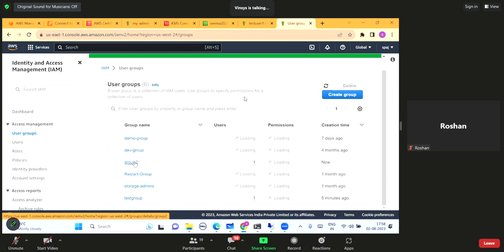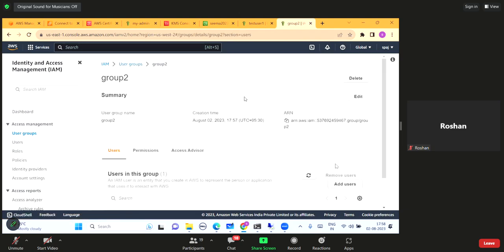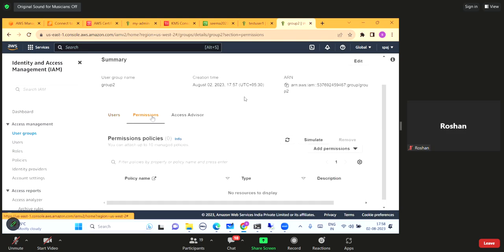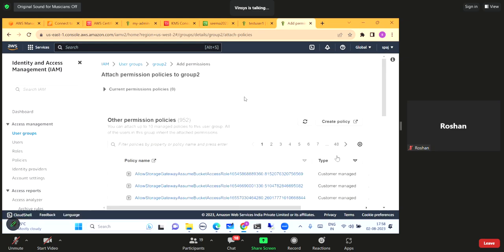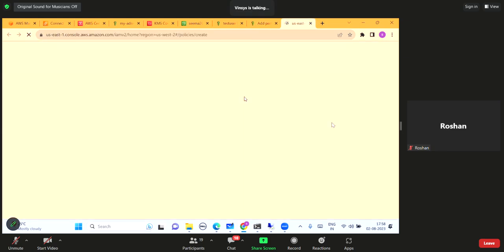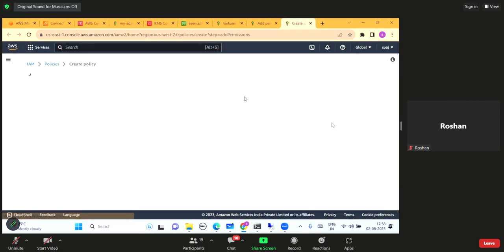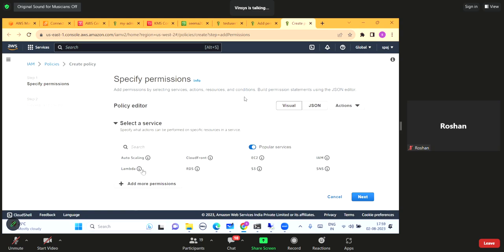So now I will go to permissions again. Attach policies, and I will create policy. Let me first select the service. So it is S3 service.